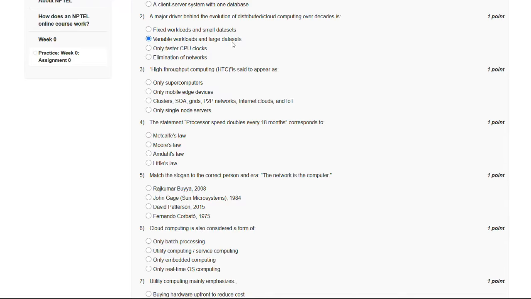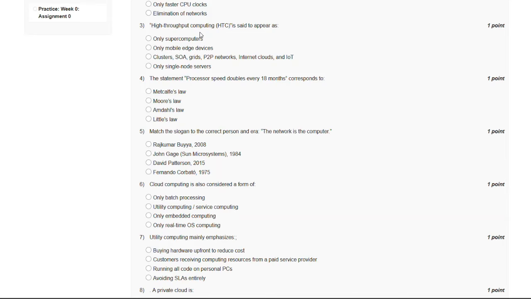And now let's go to our question number 3. High throughput computing, HTC, is said to appear as, so these are the options, and the answer of our third question is C. Clusters, SOA, grids, P2P networks, internet clouds, and IoT.